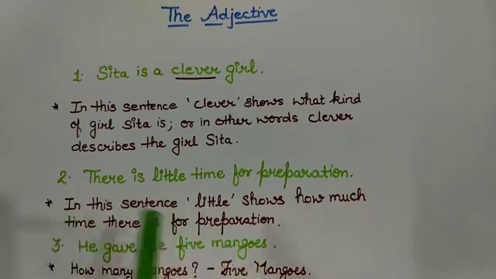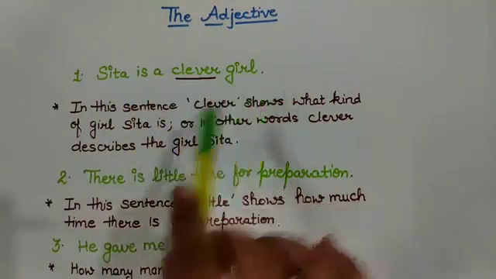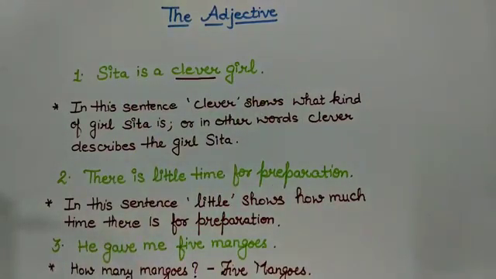So, the very first thing about adjective is what adjectives are. See the sentence: Sita is a clever girl. In this sentence, the word clever shows what kind of girl Sita is. Or in other words, clever describes the girl Sita, right? We can see some more examples like this. If I say, there is a little time for preparation, in this sentence, the word little shows how much time there is for preparation.